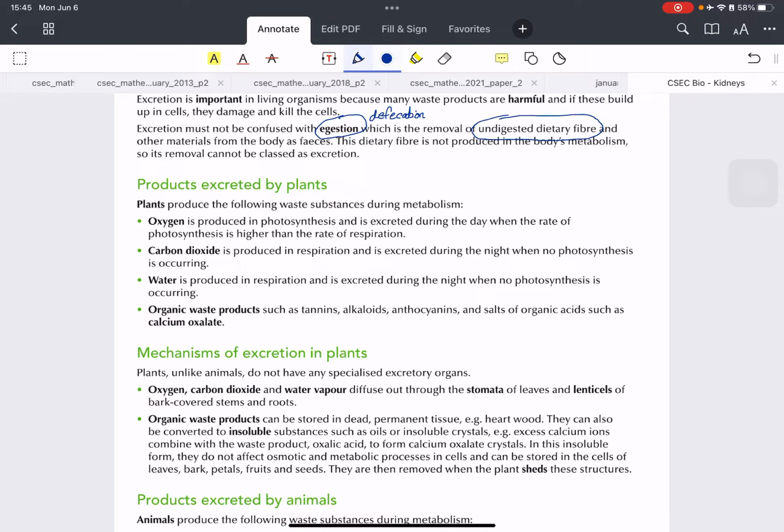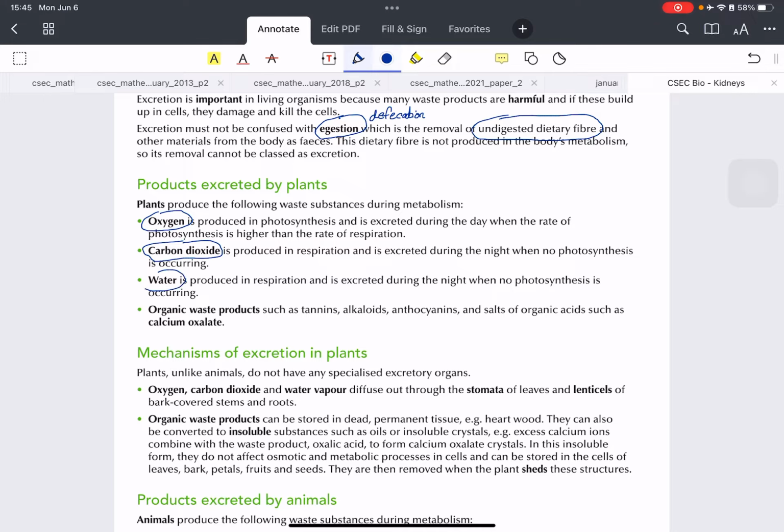Plants produce waste products. Oxygen is the most important waste product, because we use their waste products to breathe. Carbon dioxide, you might think, is used by the plants, but just like humans, plants respire, and a waste product of respiration is carbon dioxide, so they also excrete some carbon dioxide.